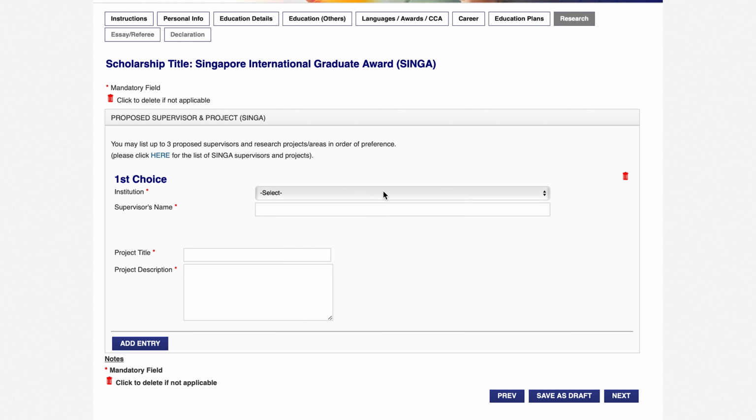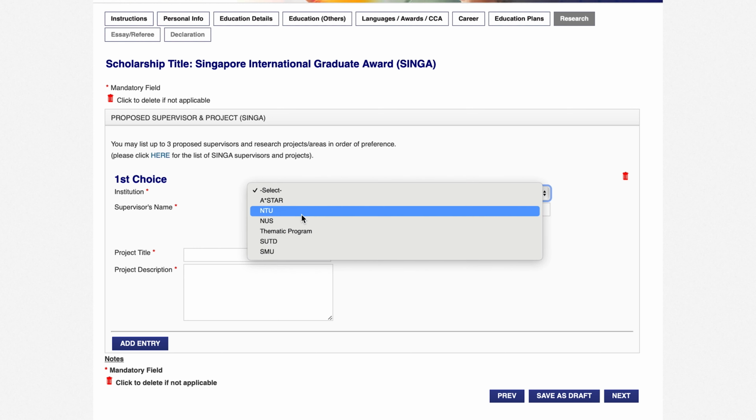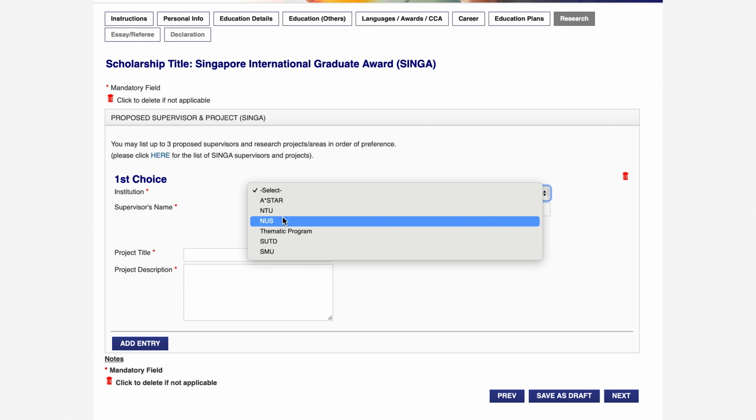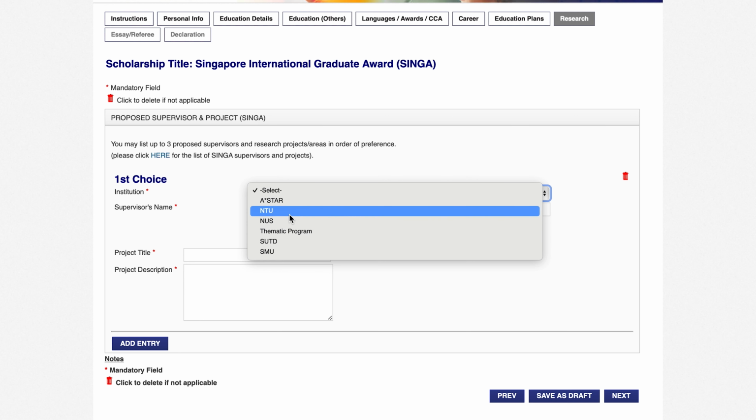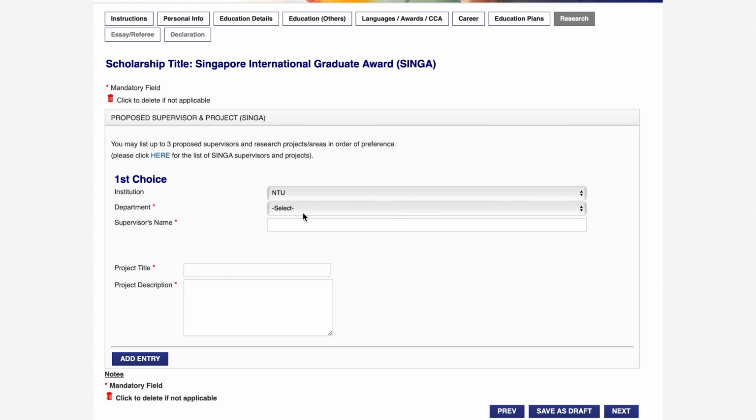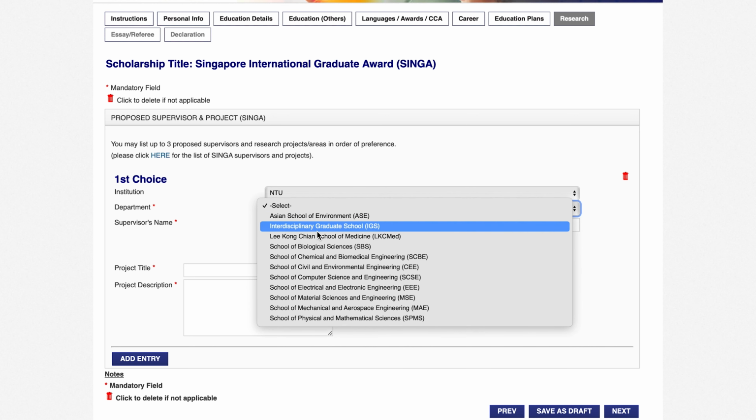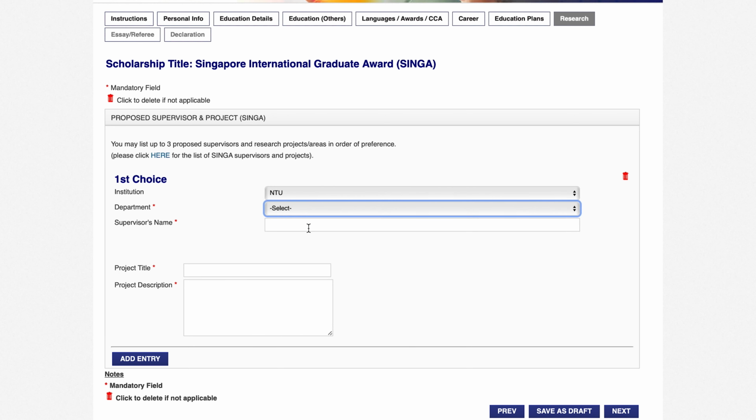So just from here select the project from where you select the faculty, you select the professor. So first we select the professor from NTU. Then from here select the department name. Then here write your supervisor name and project title and project description, and then click here save as draft, and next.